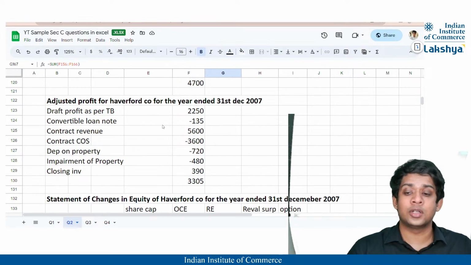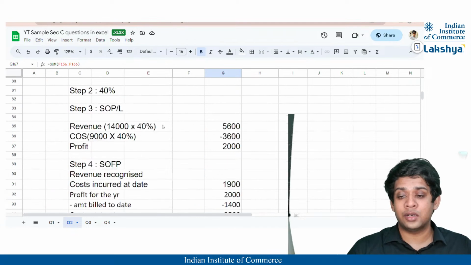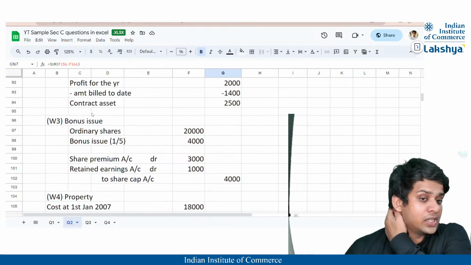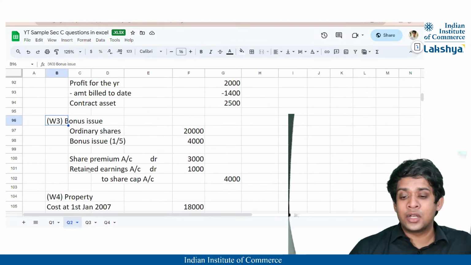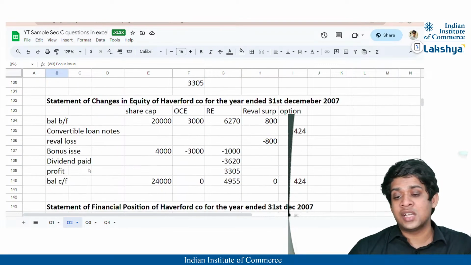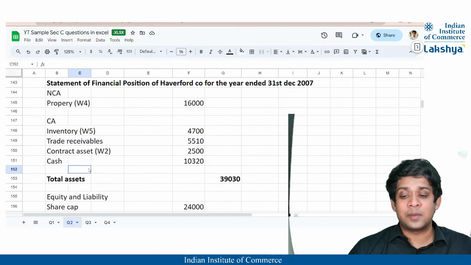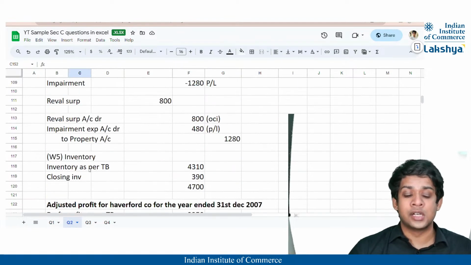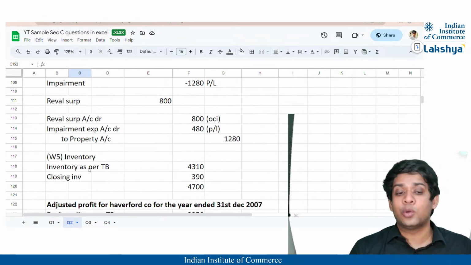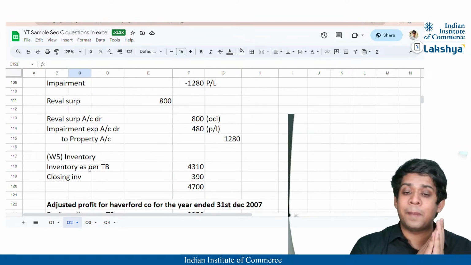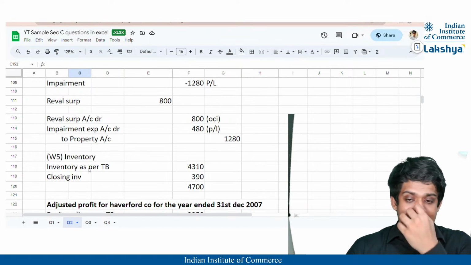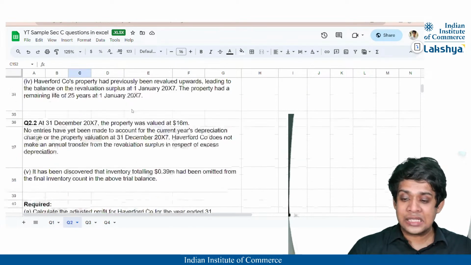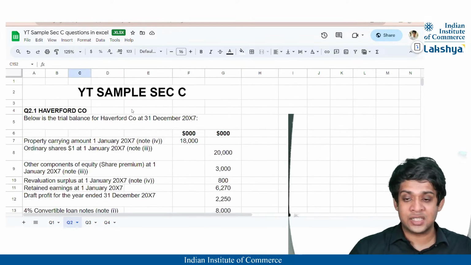If you skip any chapter, and if for example you skipped financial instruments, which is not to be skipped obviously, for example you skipped earnings per share, your bonus issue won't be calculated, your statement of changes in equity will not be prepared, your statement of financial position will not be tallied. So is the reason why the chapters here are quite important. I do not want any of my students to skip any of the chapters for your financial reporting. Okay. So with this, guys, we are done with this sum also, which is an individual financial statements.